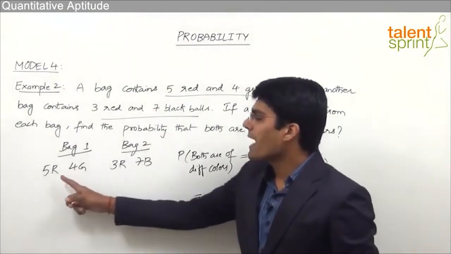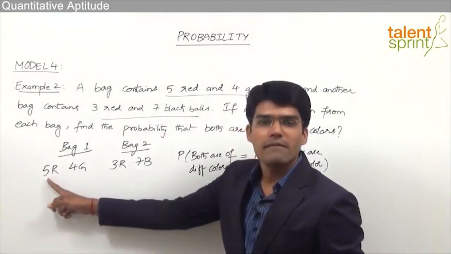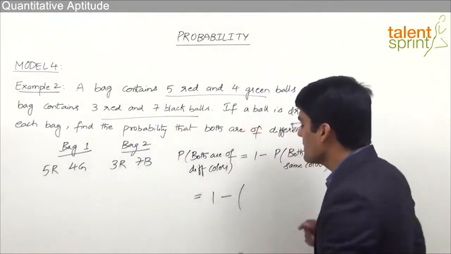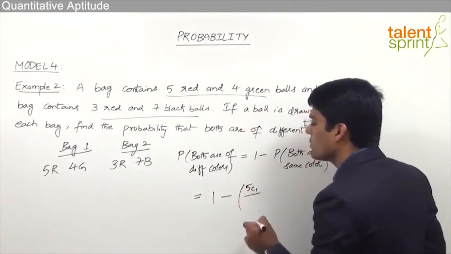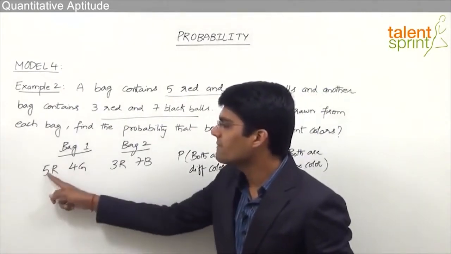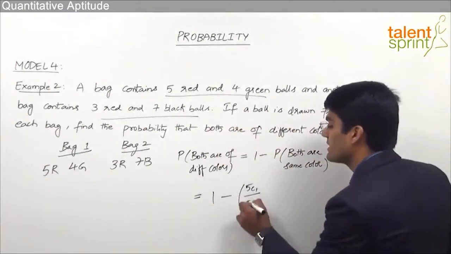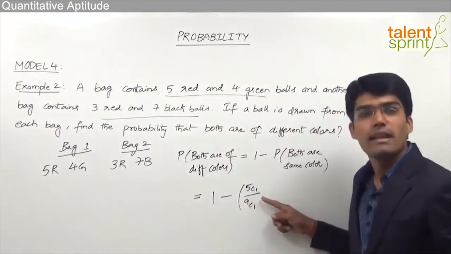Now red ball from bag 1, we know that in total there are 5 red balls. We need to select one of them. So that can be done in 5C1 ways. Out of the total number of balls, which is 5 plus 4, 9. Out of these 9 balls, 9C1. See, this is nothing but a case of combination.